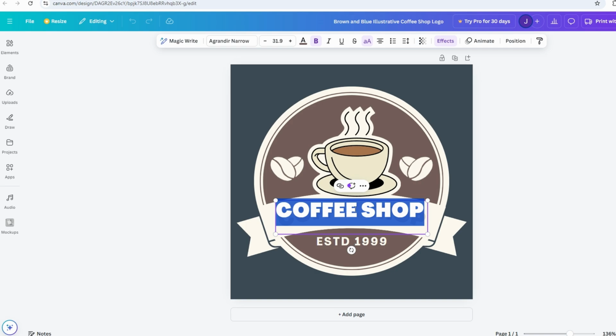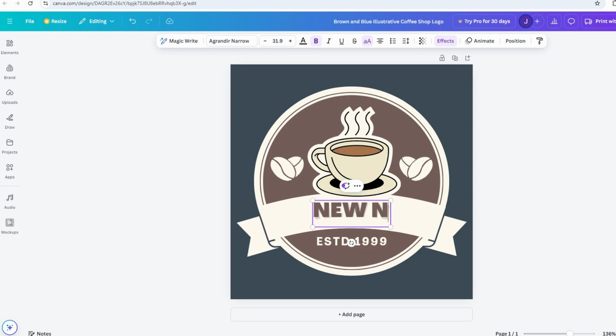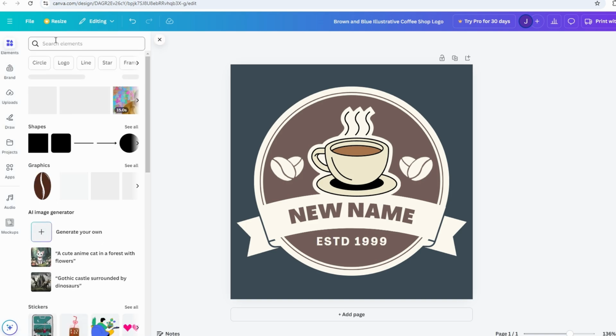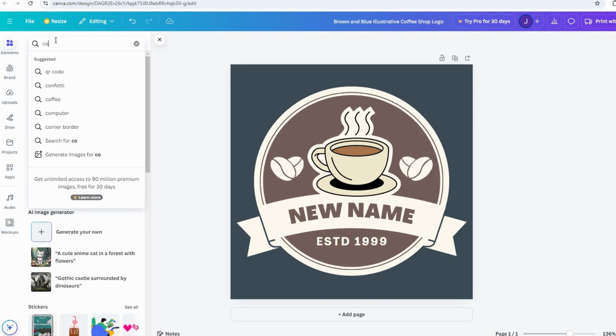You can swap out any images or icons in the template. To do this, go to the Elements tab in the left sidebar and search for Coffee under Graphics. You'll find various coffee-related icons that you can drag into your design. Replace or resize them as needed.